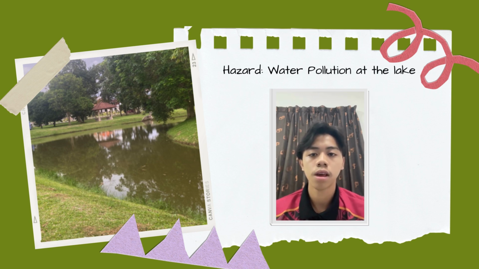The hazard we can get is water pollution. As a result, we can get sick. There are no existing risk controls. The probability we will be affected is 2, the severity level is 3, and the risk is 6. The recommended control is to do water treatment in the lake. And the person in charge in this case is the college management.